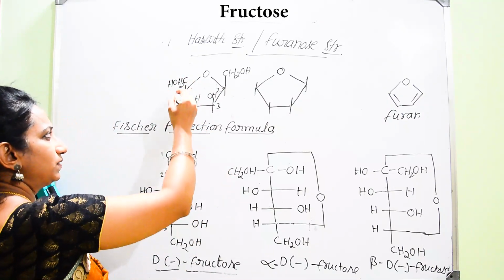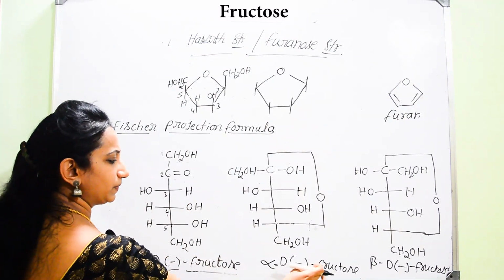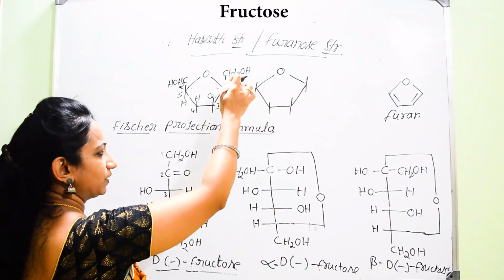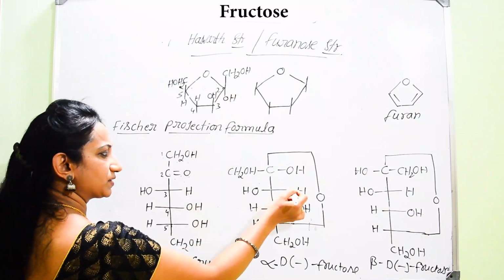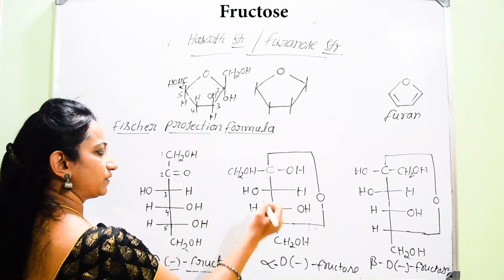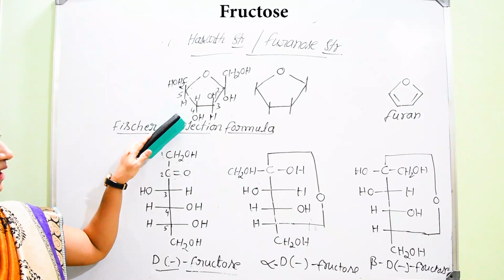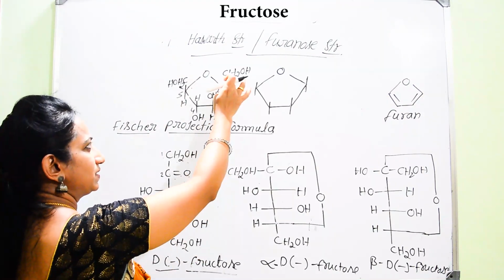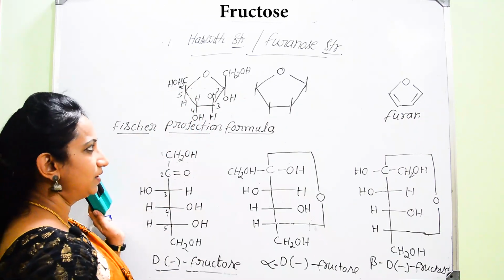CH2OH. Now this is that Haworth structure for alpha D plus fructose, where we have to fill the remaining places. So for CH2OH, which is that opposite one, OH. For OH, which is that opposite, H. For H, which is that opposite, OH. So now this is the complete Haworth structure for fructose. Now you remember that order: CH2OH, OH, H, CH2OH.